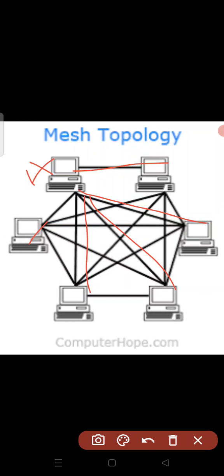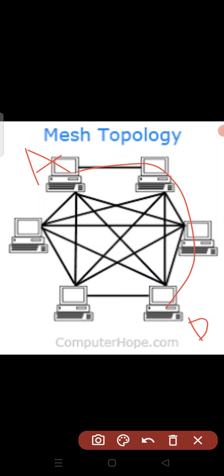You can calculate, depending on the network, how many devices there are, with each device connected to all other devices. How many computers are there here? 1, 2, 3, 4, 5, 6 computers are interconnected to each and every computer. As there are dedicated links, the topology does not have a congestion problem. Here the traffic problem is not there. If data needs to be sent from node A to node D, it can travel through this cable, or through this cable, or from this side, or any path. It can choose any path.